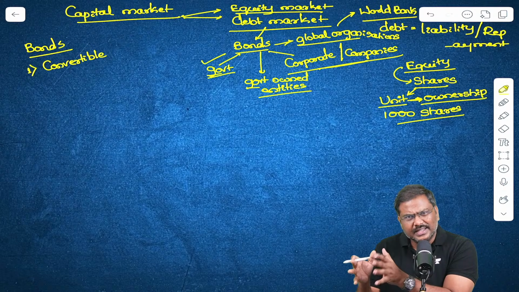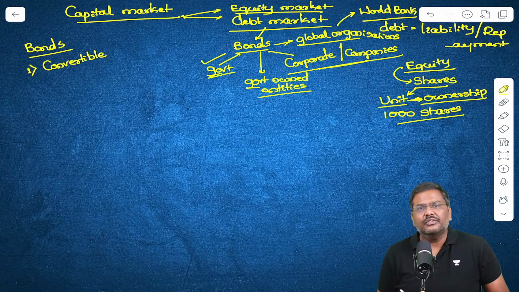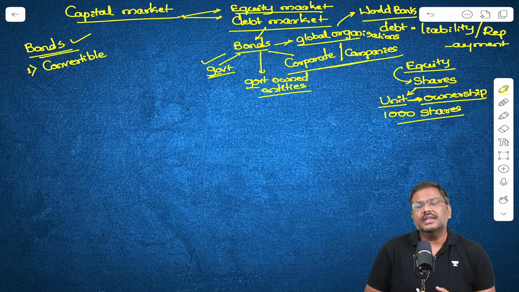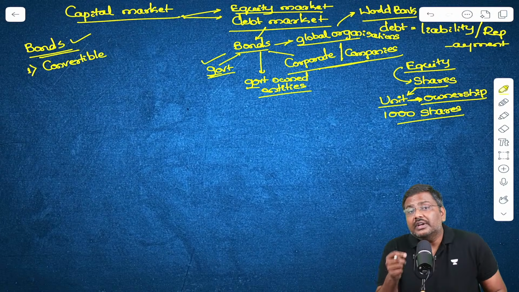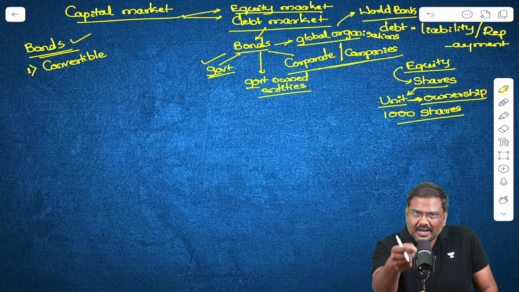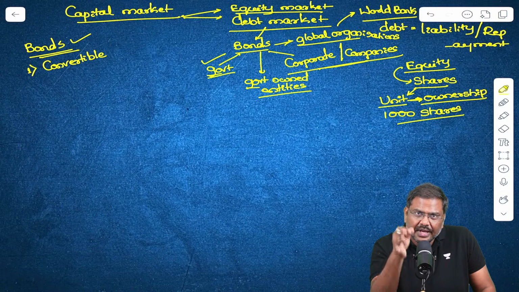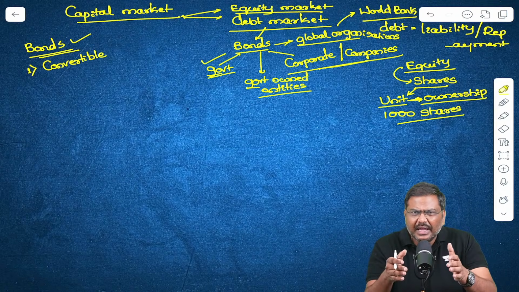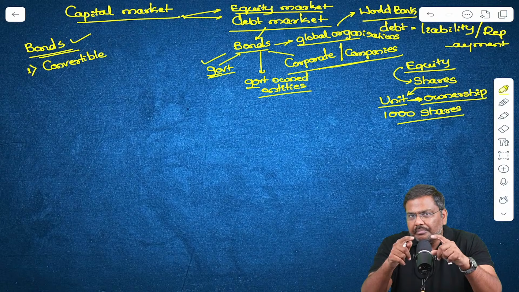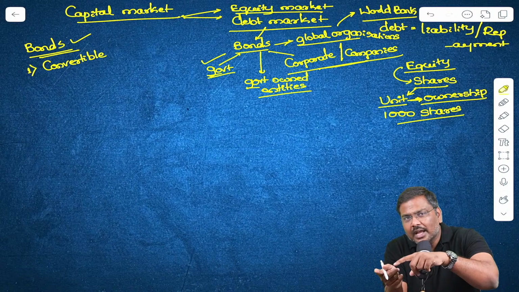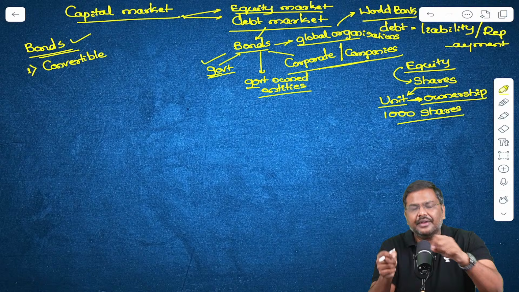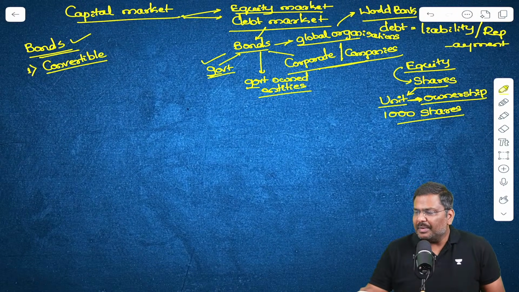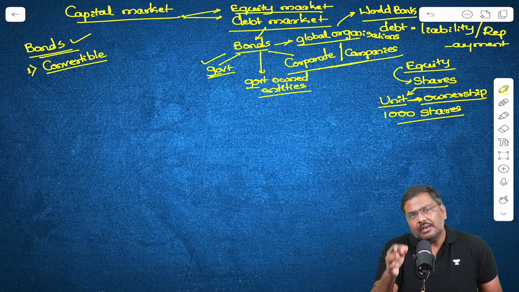I'll go to the equity market in some time, but let me complete the debt market first. So in the debt market, I was talking about bonds. The first category of bonds is convertible bonds. Convertible means what? The bonds are issued, you purchase the bond today, but let's say after 2 years, after 3 years, the company or the issuer simply says, now your bond can be converted into another type of instrument such as a share. These are called convertible bonds. Everybody is okay?